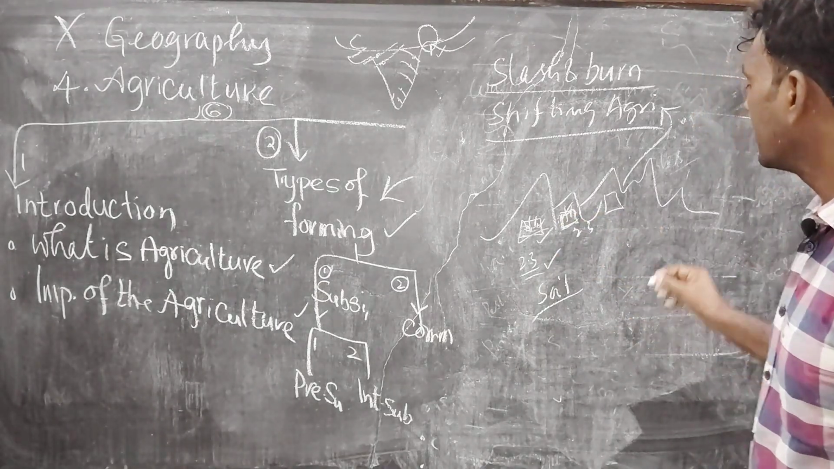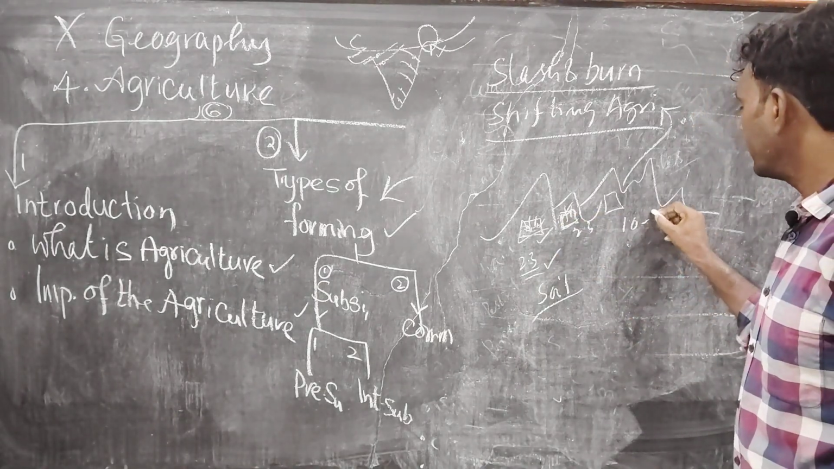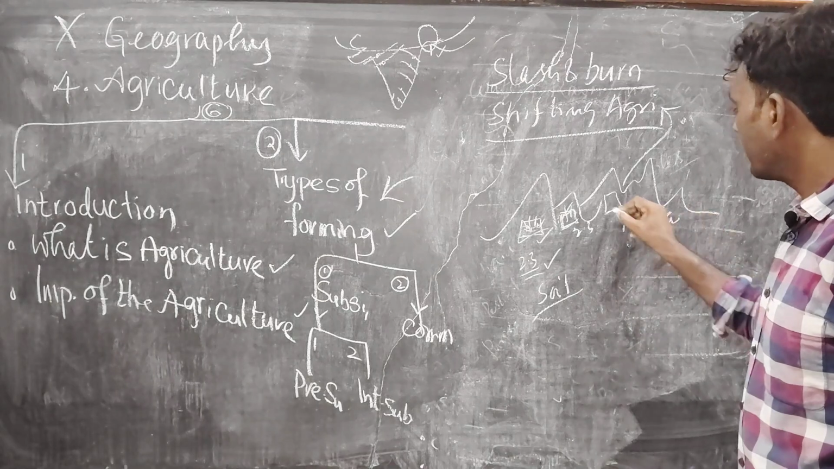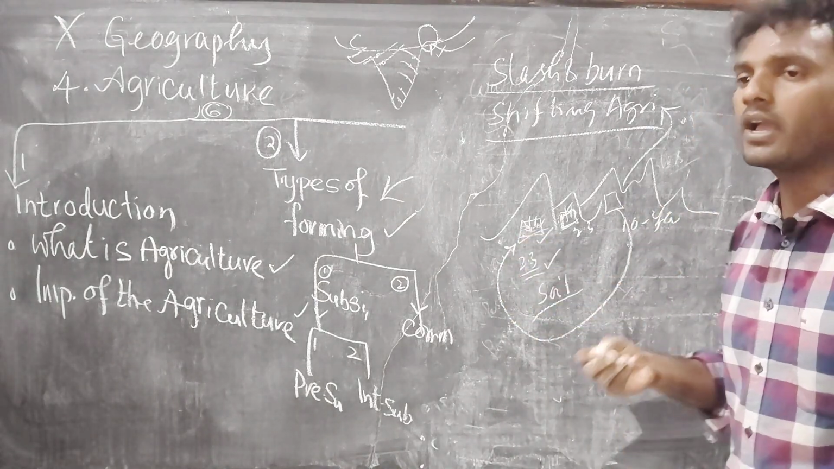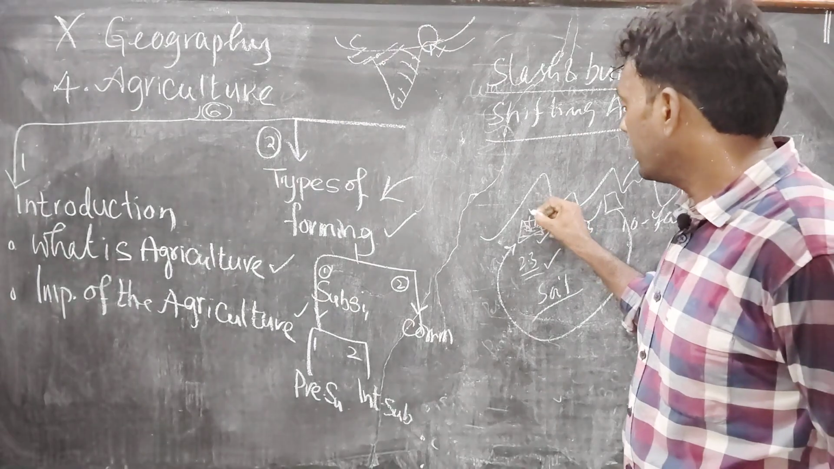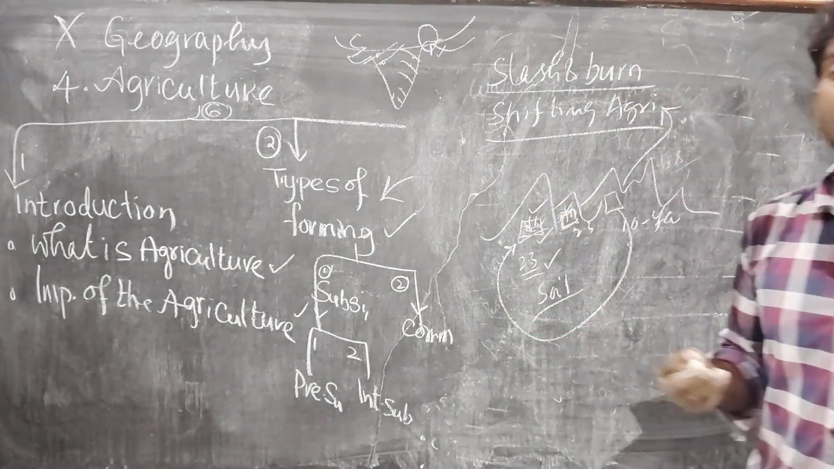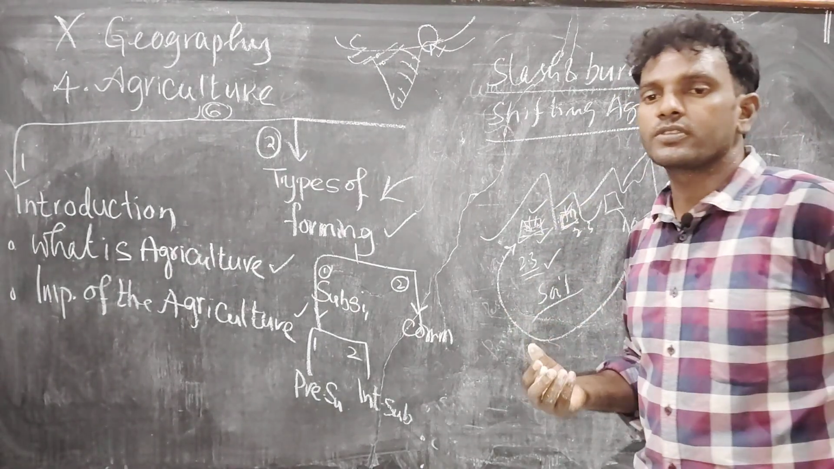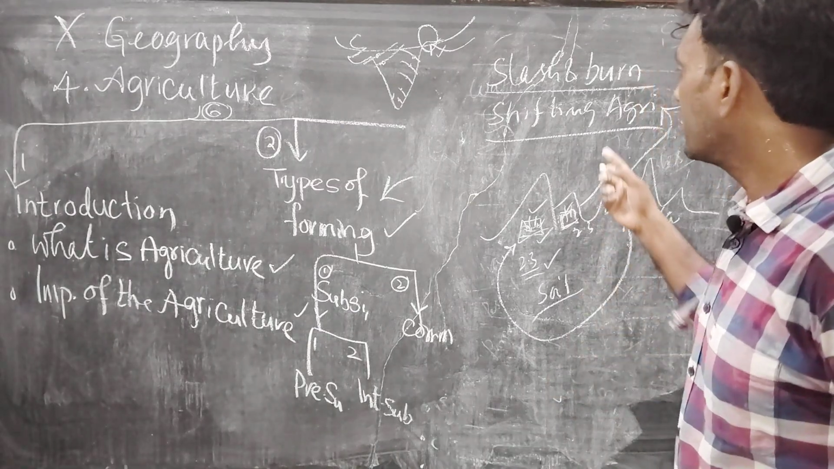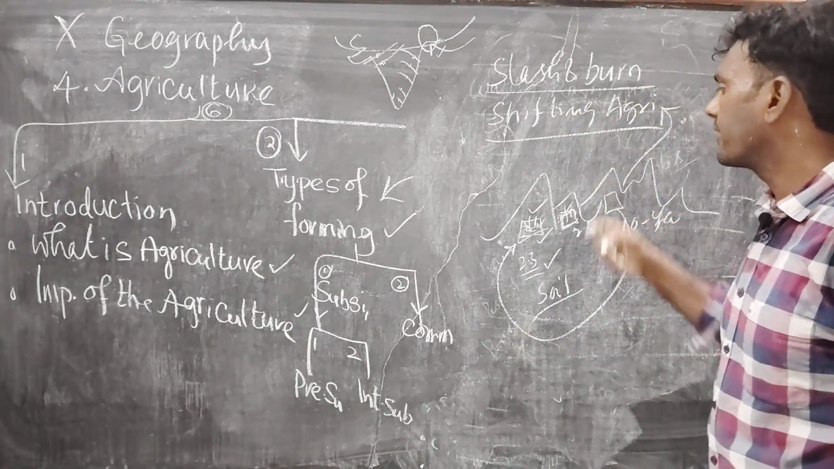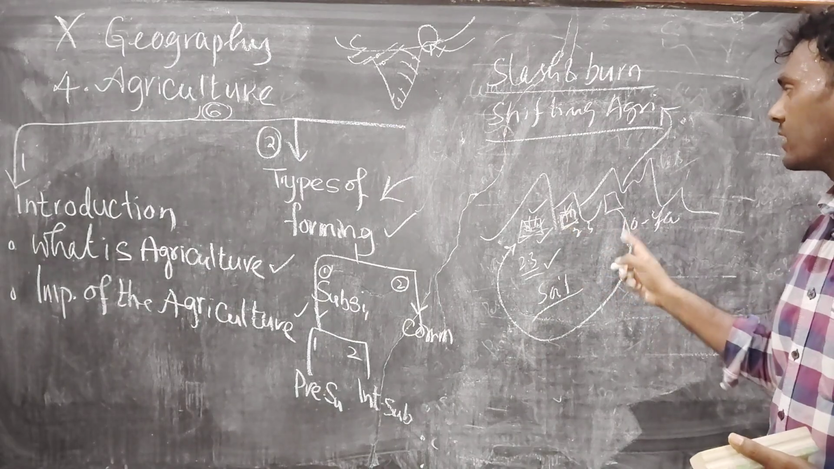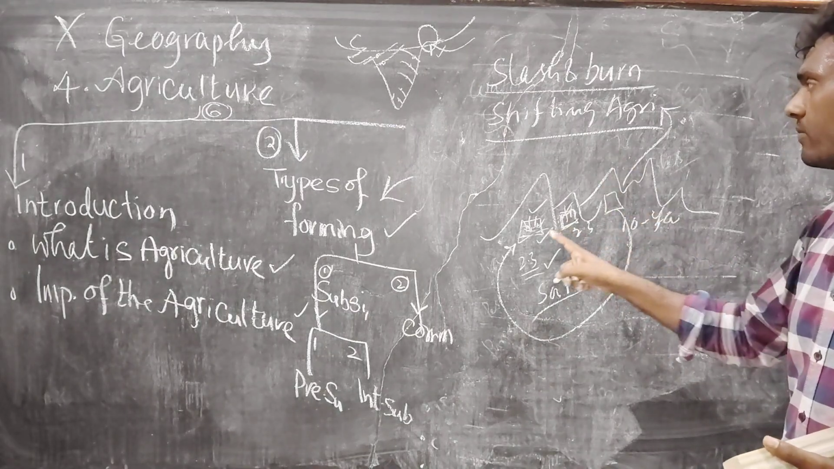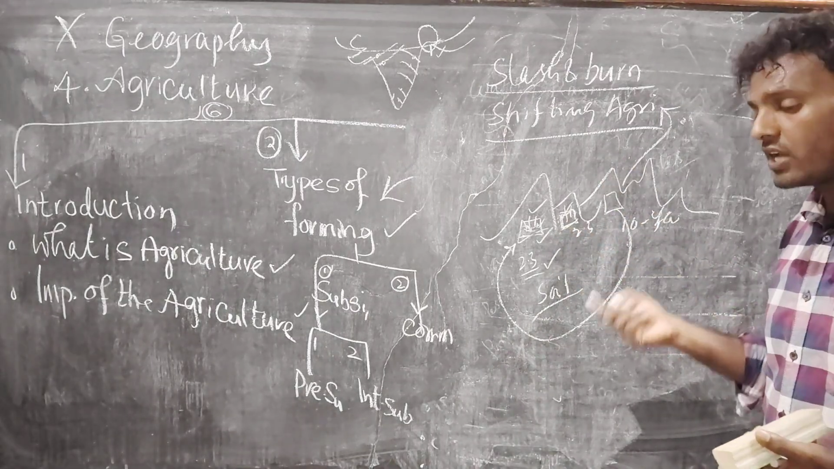And also one more thing, after 10 years or after a few years, these people again come back to the first place. Why? Because if you give a gap, the soil itself regains its fertility by a natural process. Okay, that's what we call slash and burn agriculture, shifting agriculture. Is it clear? We are shifting, that's why it is called shifting agriculture. We are burning it, that's why it is called slash and burn agriculture.